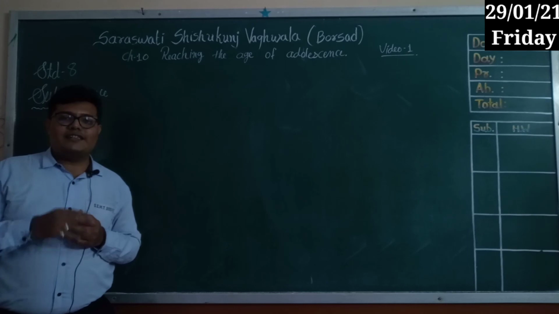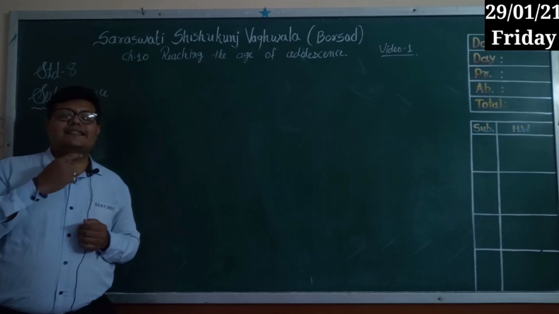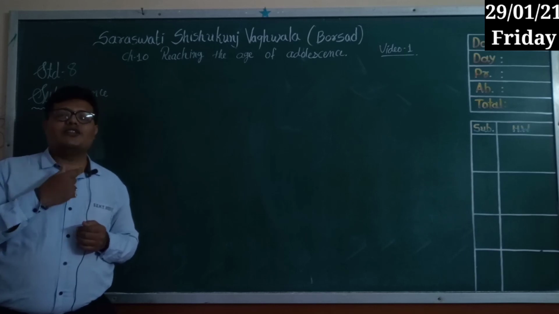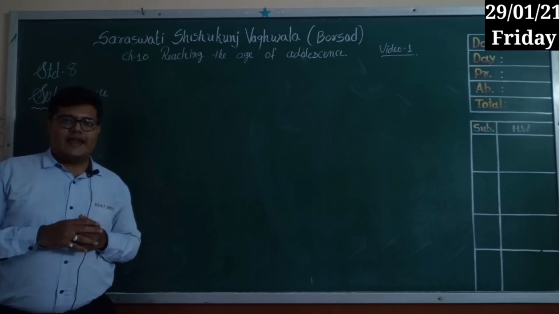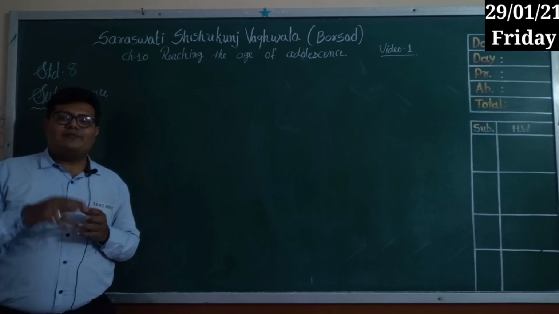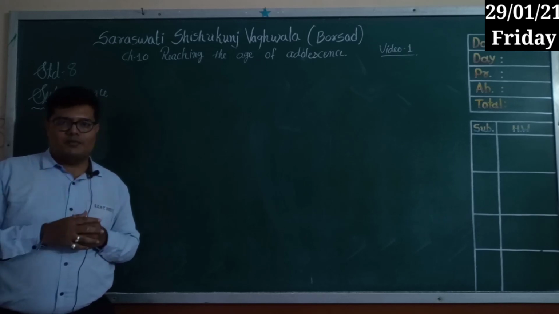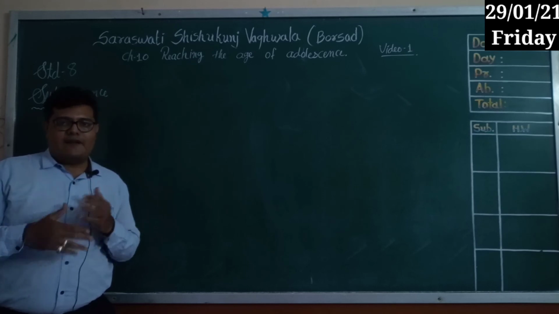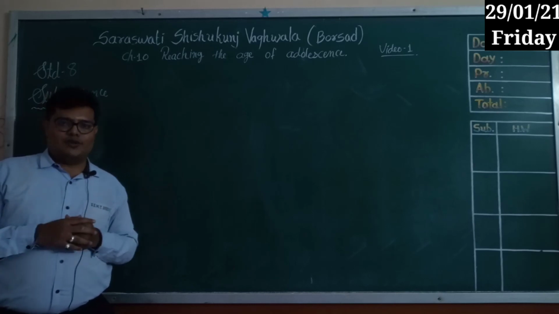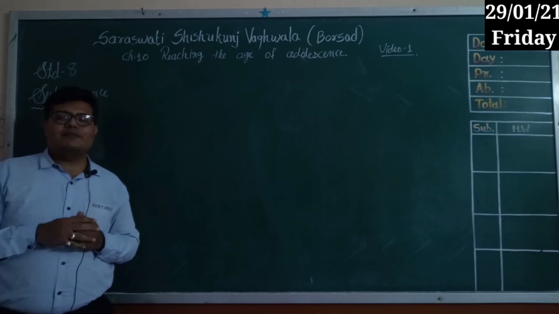When we talk about the change in the voice of boys, there is a voice box which you are able to see easily in the throat area. During this age, the size of that voice box increases and the voice becomes deeper. For some time the muscles of that voice box undergo a growth which is not controllable by the body, so the voice becomes harsh. After some time it becomes normal, and the pop-up part of the voice box that is easily seen in the throat is named Adam's apple.